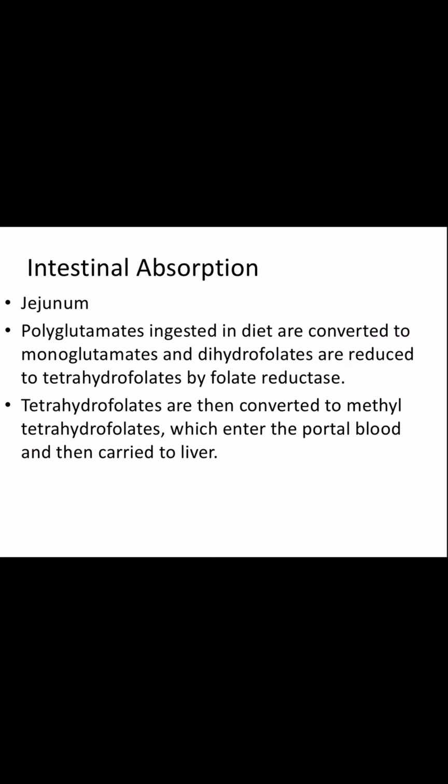Intestinal absorption takes place in the jejunum. These polyglutamates like heptaglutamate are ingested in diet and are converted to monoglutamates, and dihydrofolates are reduced to tetrahydrofolates by folate reductase enzyme. Tetrahydrofolates are then converted to their methyl derivatives, methyl tetrahydrofolates, which enter the portal blood and are then carried to the liver.